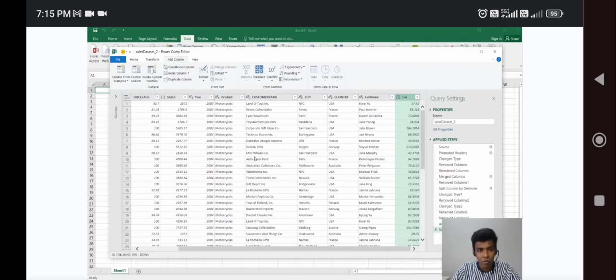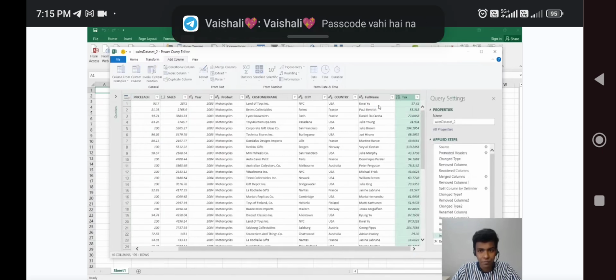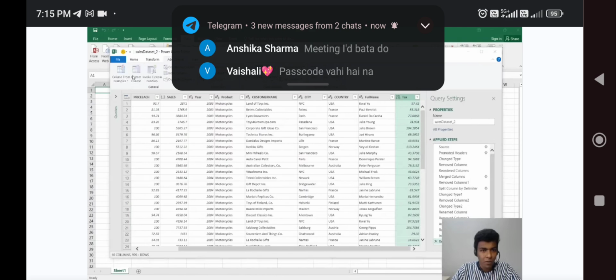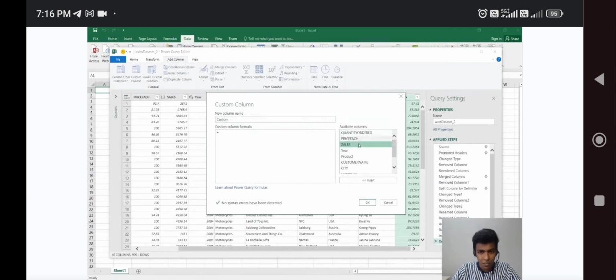And if you want to reduce, out of the percentage I'm going to subtract the tax from the sales. If you want to do that, that can also be done. So standard and then subtract. I'm going to add a column now, Custom Column. Here sales is there, right? I will click minus and subtract tax. So this is profit. I'm going to add the next column, profit, and then click OK.